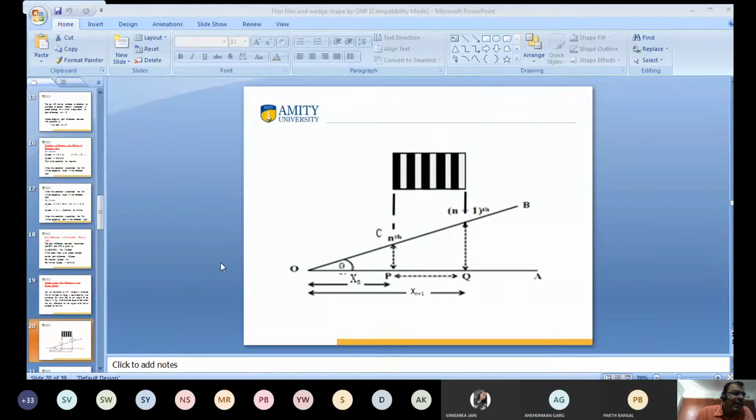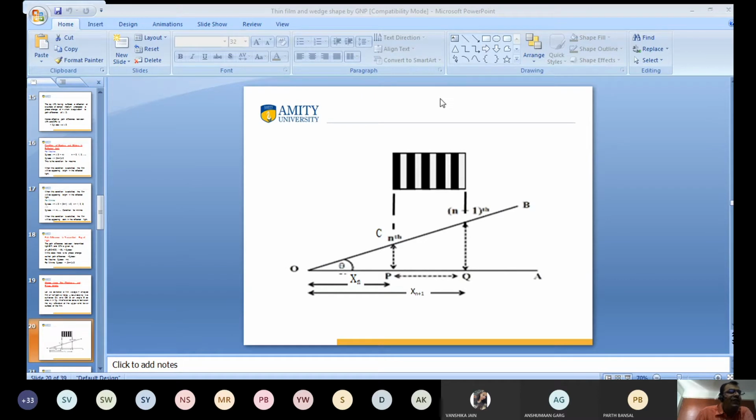This is the lower surface, and this is the upper surface. Light is incident here. Part of the light is reflected, and part of the light is reflected from the other surface. An interference pattern is observed, so we get alternate dark and bright fringes.